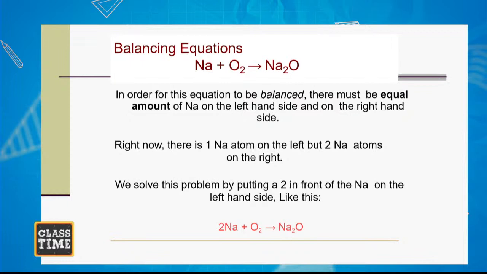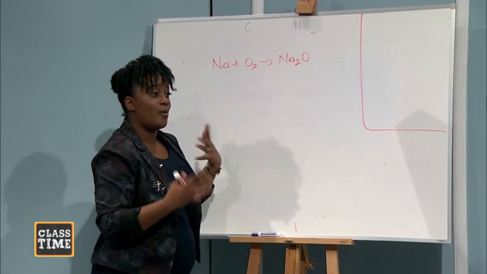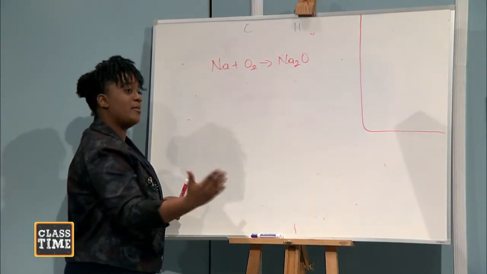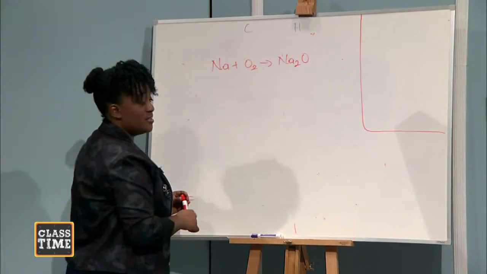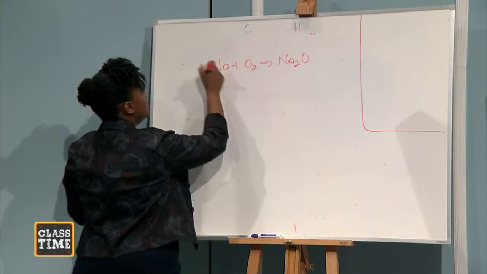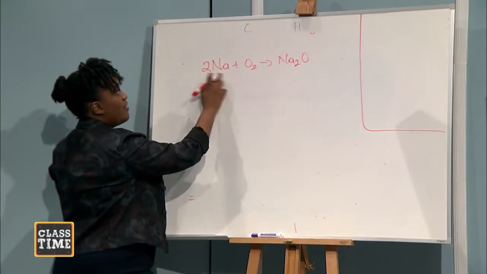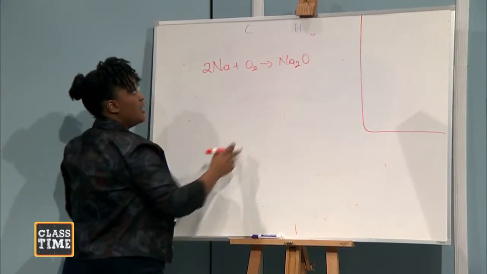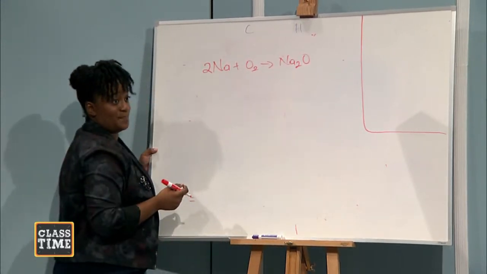On this side, I have only 1 Na. On this side, I have 2 Nas. On this side, I have 2 oxygens, and on this side, I have 1. So how do I balance the equation? I use only whole numbers, and I put them in front of the element or the compound. Here I have 1, this is 2, so I put a 2 here. So now I have 2 Nas. But what about the oxygen? I only have 1 oxygen on that side.